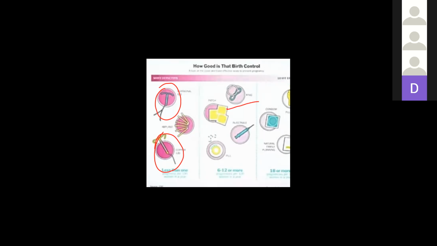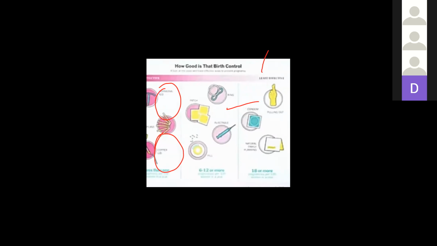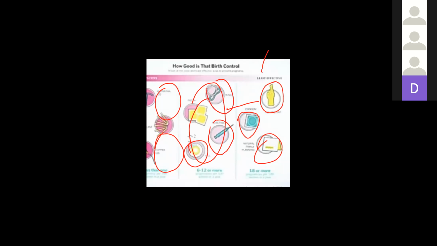These are the less effective because these are natural methods. The least effective methods are the barrier method, pulling out, condoms, and periodic abstinence, meaning menstrual cycle based. Are you getting my point? Is it clear? And the mediocre ones are the pills method, injectables and so on.